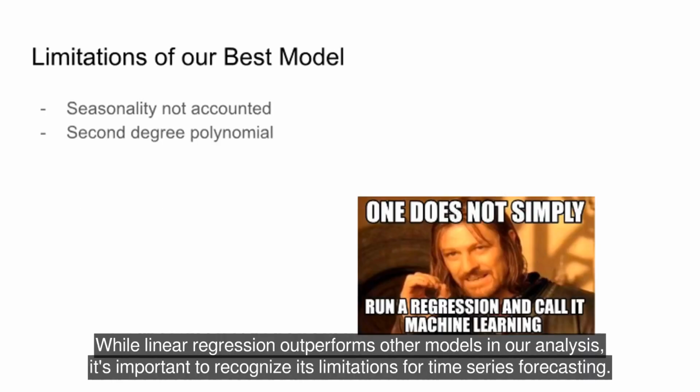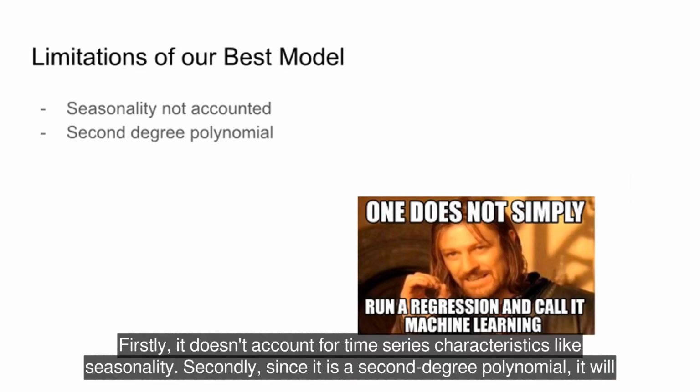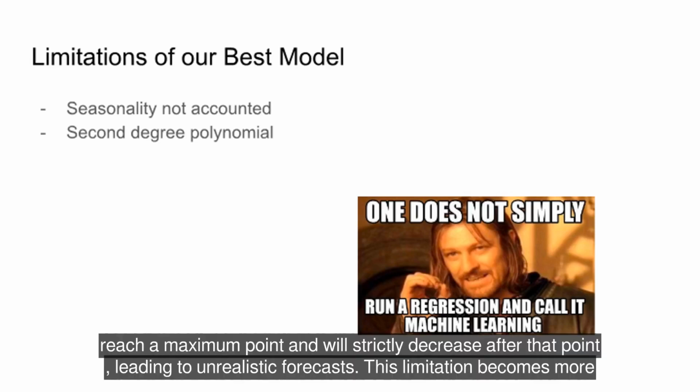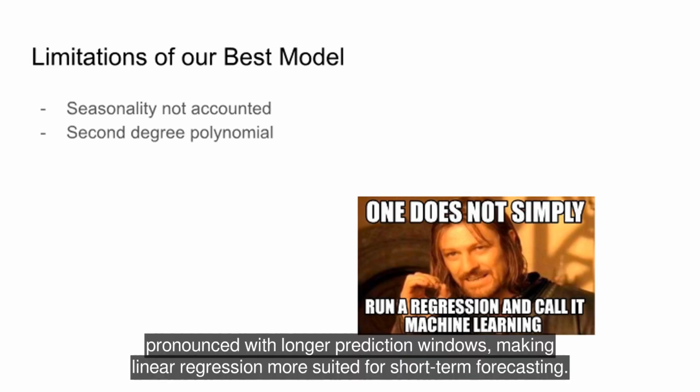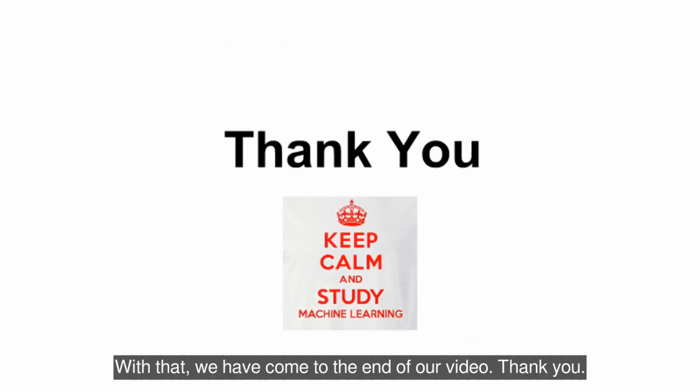While linear regression outperforms other models in our analysis, it's important to recognize its limitations for time series forecasting. Firstly, it doesn't account for time series characteristics like seasonality. Secondly, since it is a second-degree polynomial, it will reach a maximum point and will strictly decrease after that point, leading to unrealistic forecasts. This limitation becomes more pronounced with longer prediction windows, making linear regression more suited for short-term forecasting. With that, we have come to the end of our video.